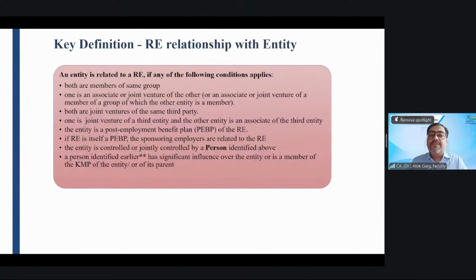Now we come to the reporting entity's relationship with the entity. We are done with the person. Now we have reached the entities. Any question so far? Lavanya and Saminathan, any question so far on the person? No, sir. Clear. Very much clear? Yes, sir. Okay.